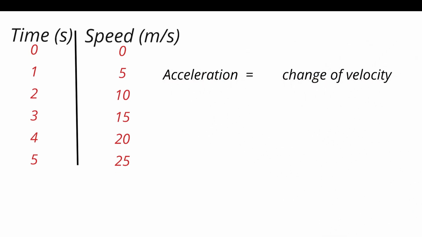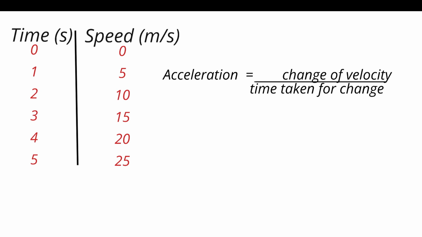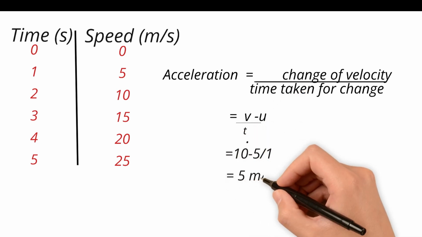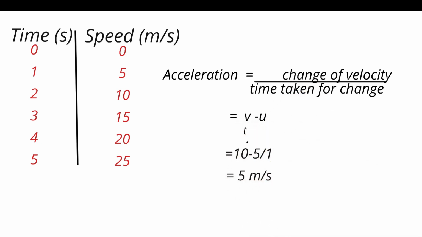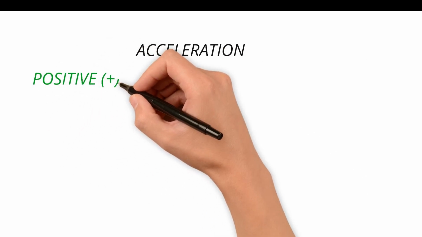Since there is no change of direction over here, your velocity will be equal to speed, because it's a straight path, there is no change of direction, so we can take speed in the place of velocity. Same change in velocity with respect to time, you can take speed over here. As you can see, for every 1 second the speed is increasing by 5 meter per second, so acceleration will be 5 meter per second square.